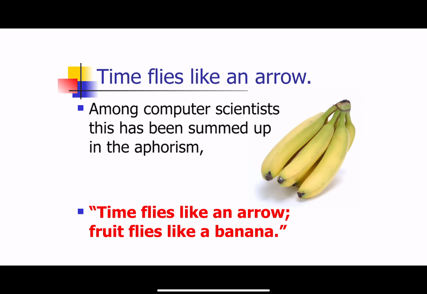And so to sum this up, among computer scientists, this is summed up in an aphorism: time flies like an arrow, but fruit flies like a banana. It's a corny little way of understanding how words work, but it kind of proves the point. The meaning of each word in the sentence is going to determine the meaning of the sentence.